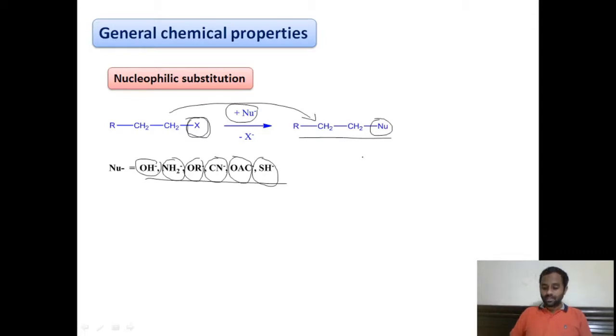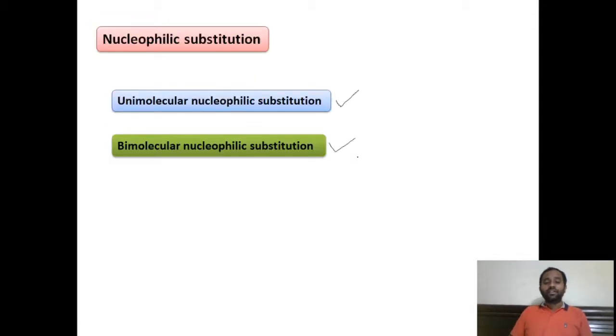But the question is whether the given alkyl halide will undergo nucleophilic substitution via the unimolecular mechanism or the bimolecular mechanism, right? So let us learn about these two types of mechanism in detail in the coming slides.